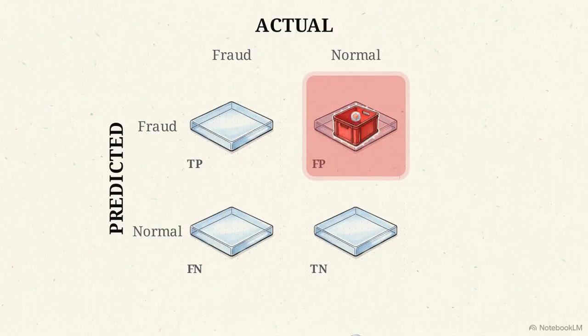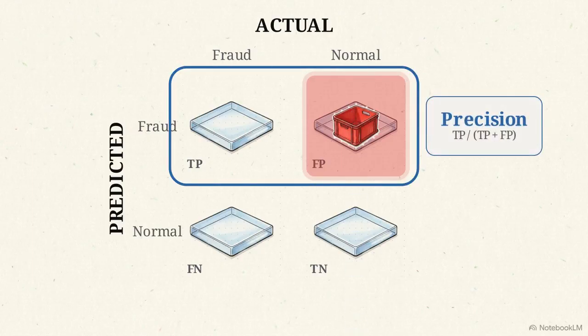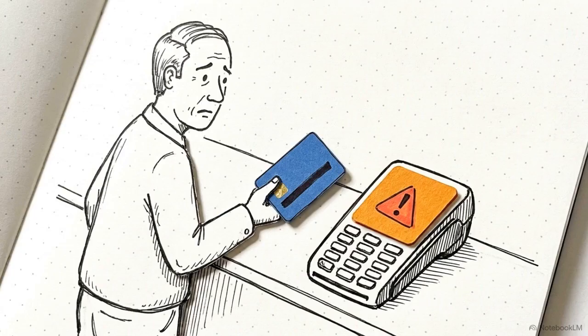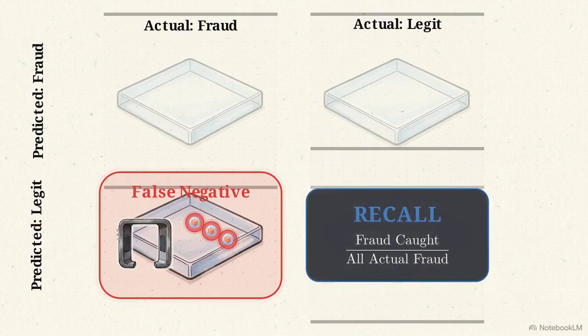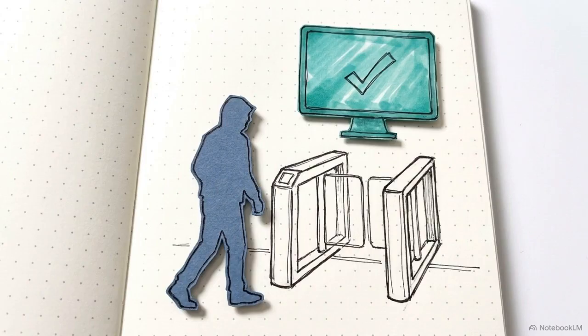The false positive quadrant represents innocent customers wrongly accused of fraud. We measure this specific error rate using a metric called precision. Low precision means you are freezing legitimate bank accounts and alienating users. The false negative quadrant tracks the actual criminals slipping through the cracks. We measure this with recall. Low recall means the model is ignoring the exact threat it was built to stop.